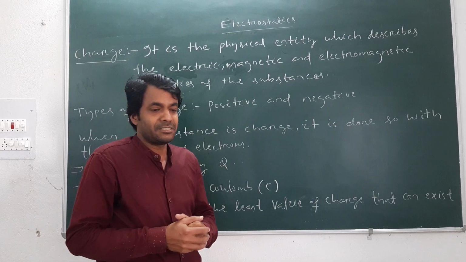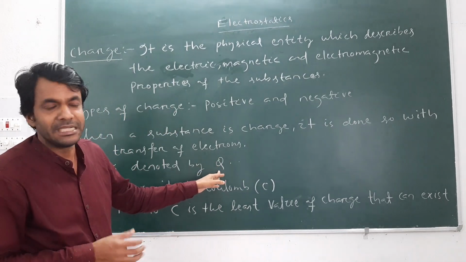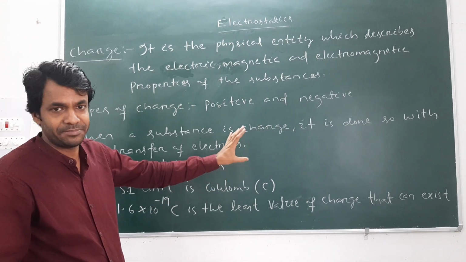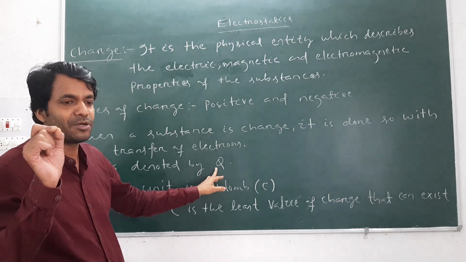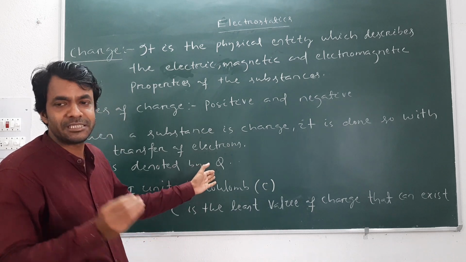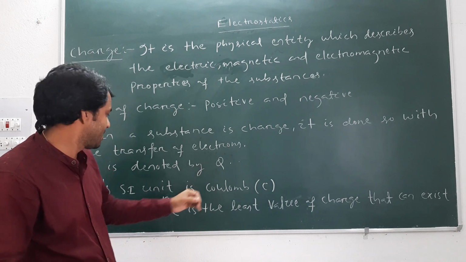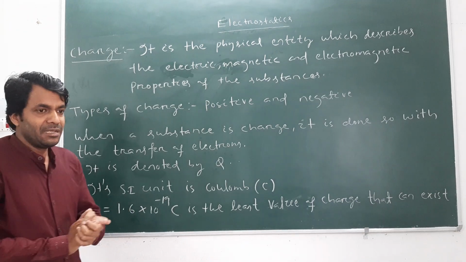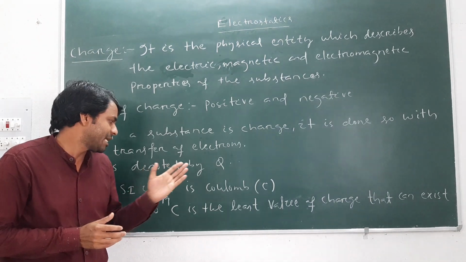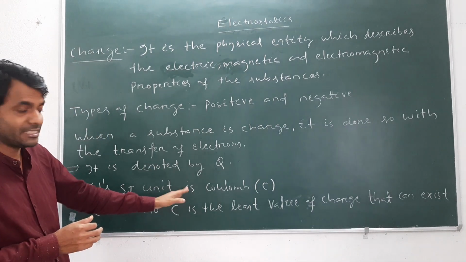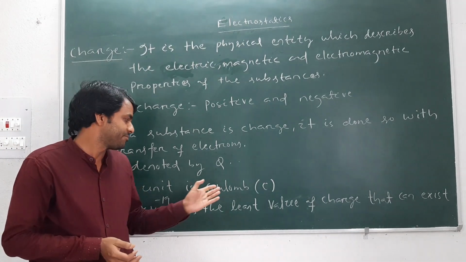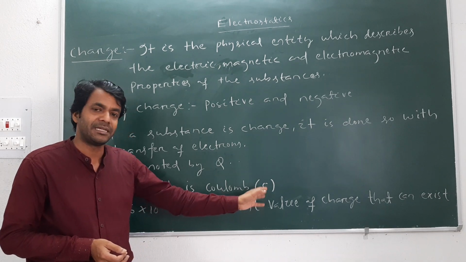Then the denotation. Charge is denoted by capital Q. It is also known as the source charge. Source charge is either positive or negative. When it is positive, it is symbolized by plus. When it is negative, it is symbolized by minus. Plus Q means positive charge, minus Q means negative charge. Then its unit. It has no MKS unit because in charge there is no mass, length and time. Therefore, it has only the SI unit, Standard International Unit, which is known as the Coulomb, after the name of the physicist Coulomb, denoted by capital C.